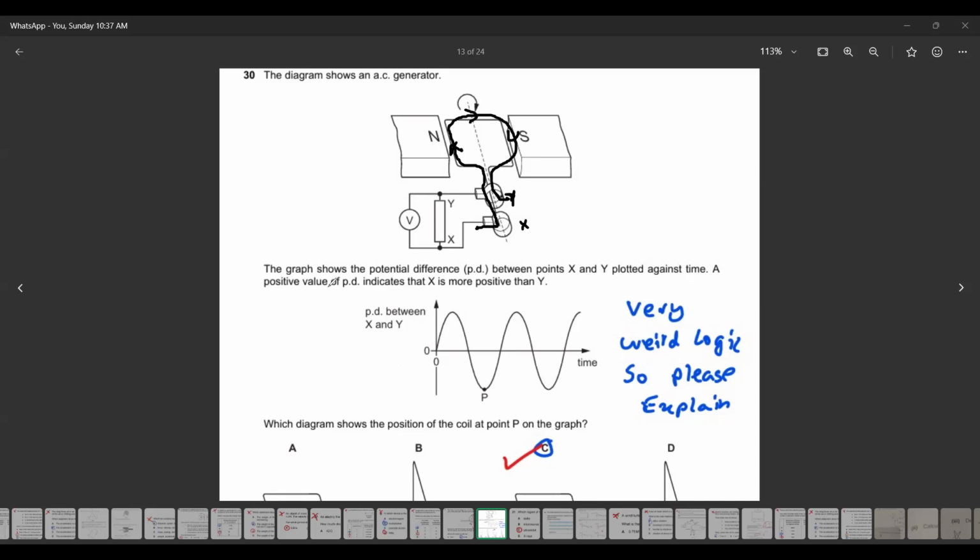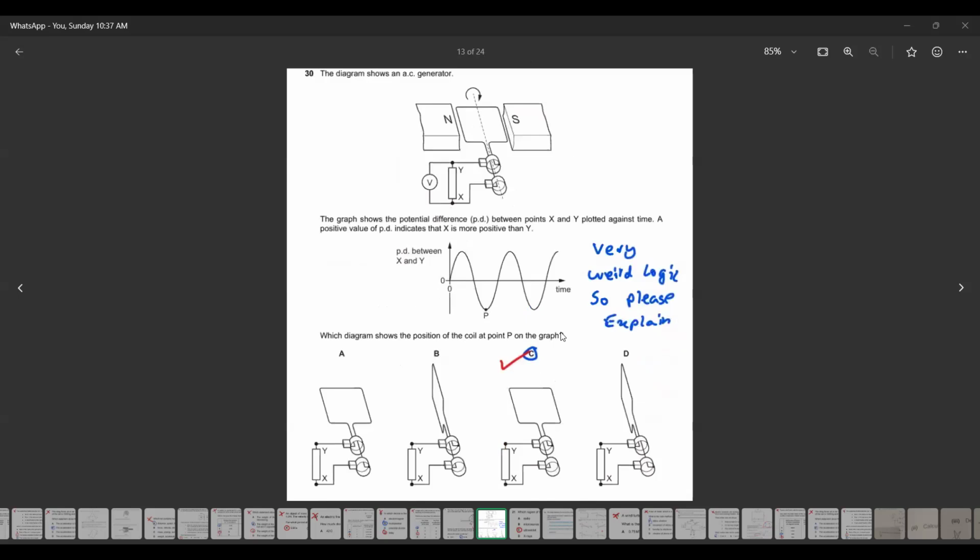Now the question they asked, the graph shows the potential between X and Y plotted, the voltage is plotted. And the value of the potential indicates that X is more positive than Y. So this is representing like the position of X and Y. Now, what we want, which diagram shows the coil P on the graph?